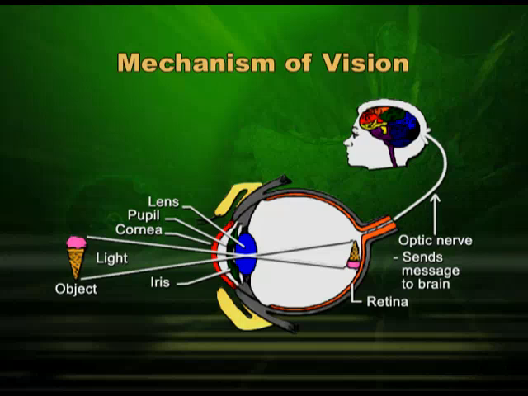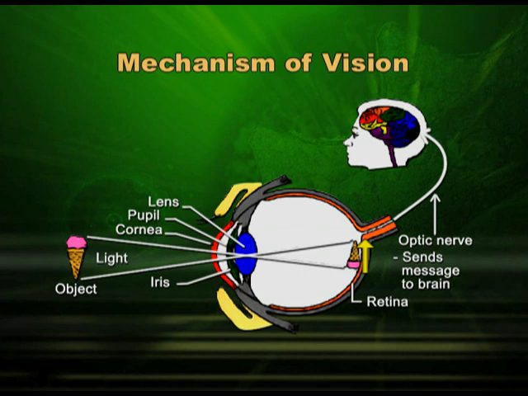You are trying to see one ice cream cone. This you want to see. Now, light rays from this will cross the lens and will fall on the retina, where? On the yellow spot, because that is the spot where we have photosensitive cells, rods and cones.